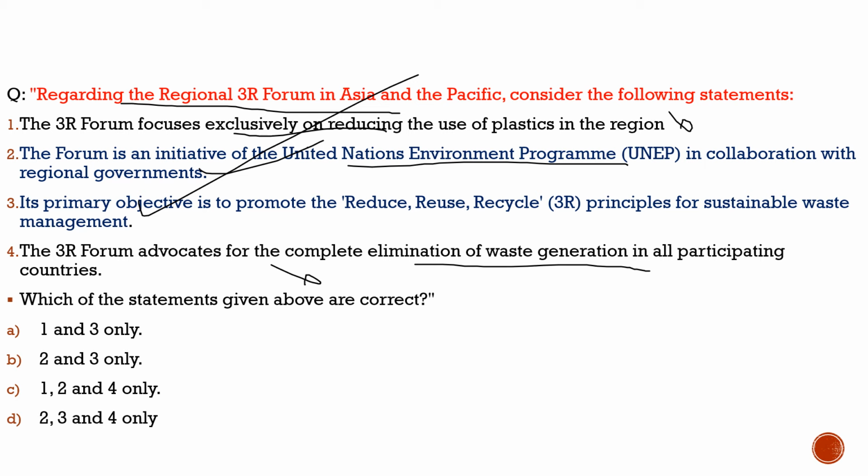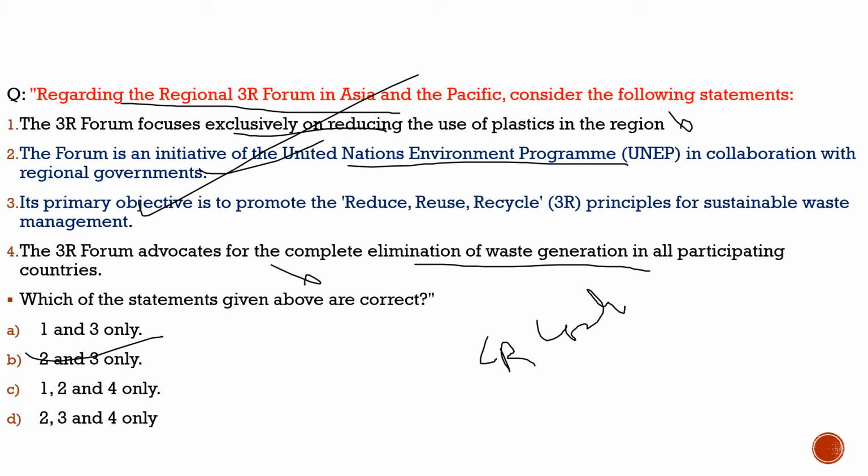So with respect to this question, the correct statements would be statement 2 and statement 3, and from the code given below, the correct code would be option B. Now with this, we understood the question itself and the reason why we brought this question. Basically under this forum, the governments discussed the circular economy, and the government of India proposed the 3R coalition, which you should know.